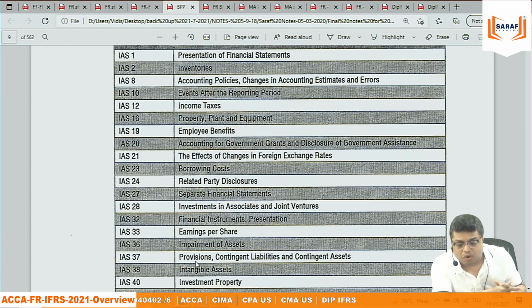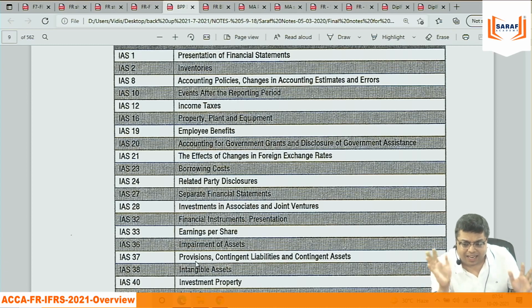The IFRS body has developed new conceptual framework amendments. In 2018, IFRS 16 and IFRS 15 came. Then there are other IFRS standards in the pipeline, IFRS 17, 18, 19, not yet in the syllabus, but they are going to come. So it is an area which goes on changing. New rules and new guidelines to record transactions keep developing, and maybe new rules are not there.